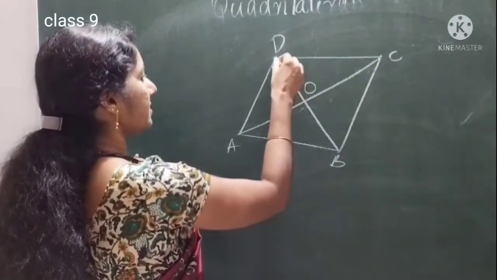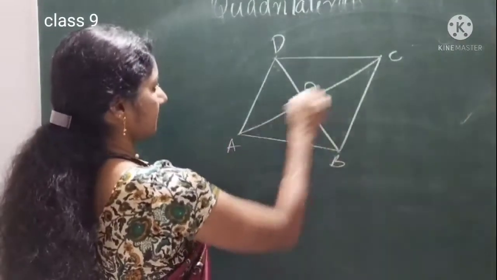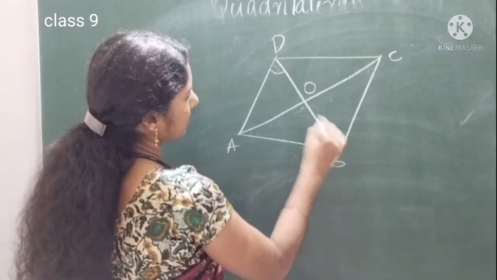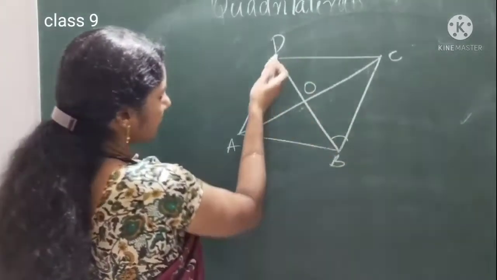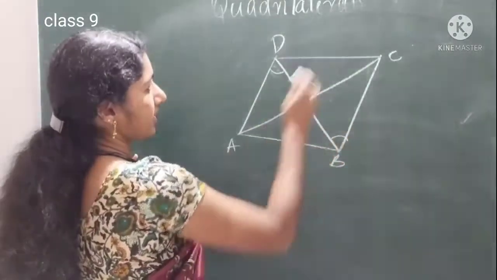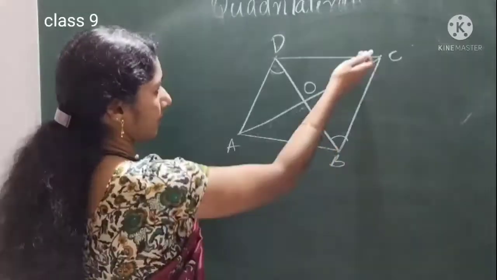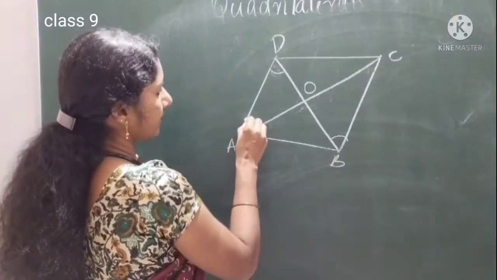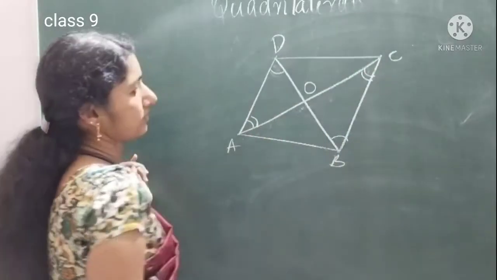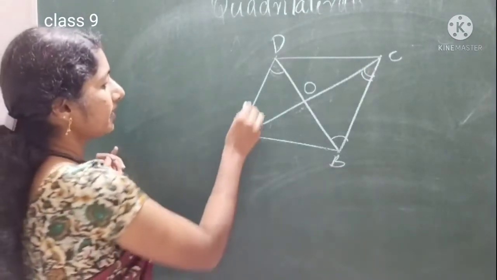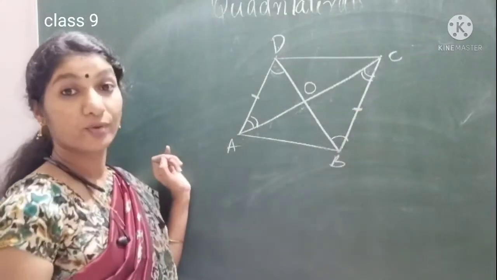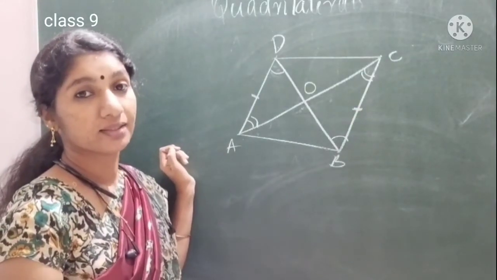For that, while drawing this diagonal, what about this angle? See this angle and this angle, two parallel lines cut by a transversal, alternate angles. Same way, these two are the parallel lines cut by a transversal. We are getting this angle and this angle are equal. And we already know AD is equal to BC, opposite sides are equal.